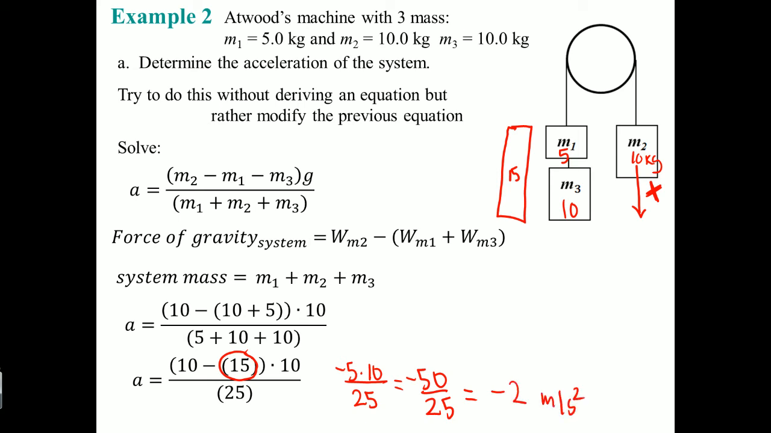This is negative because now it's going to be falling. This was your negative side, right? It's negative because it's falling on the negative side.